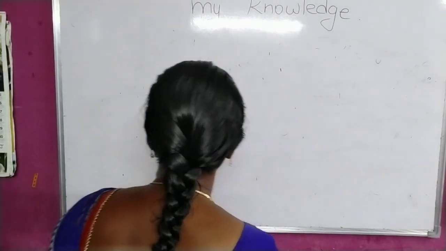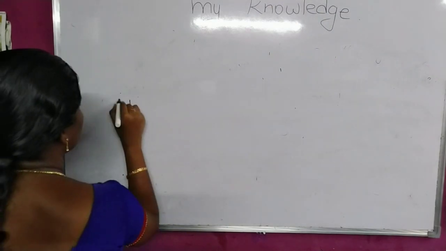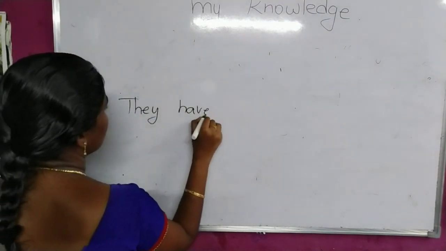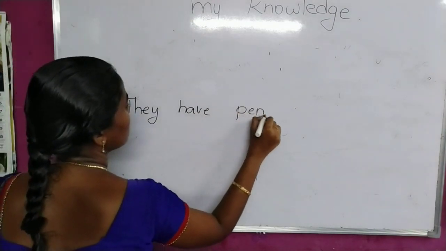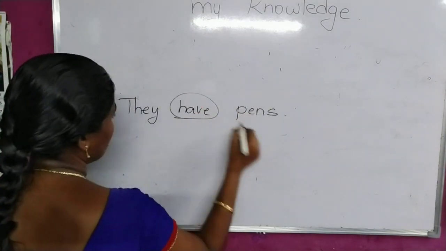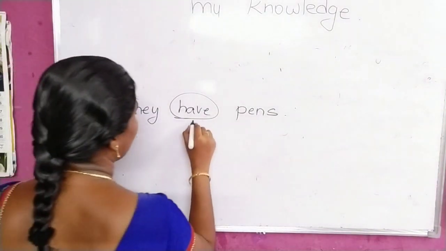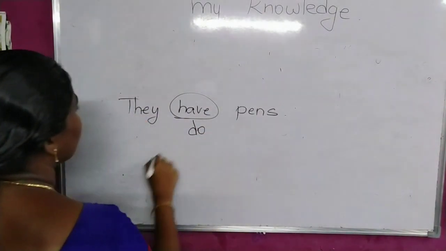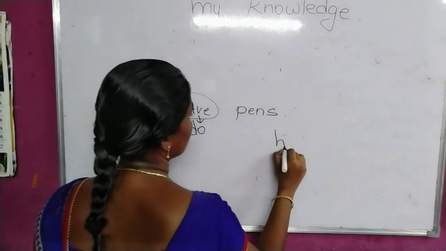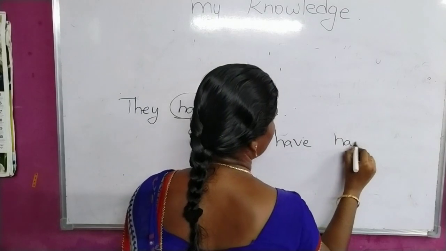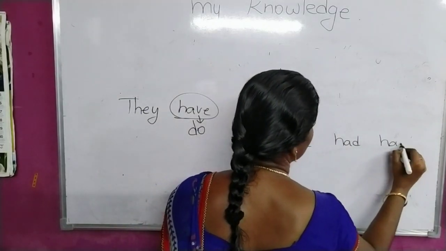They have pens. So here we got have. So you have to take the helping verb do only here also. Okay, do should be present here because it is have. Those three forms, have, had, had.